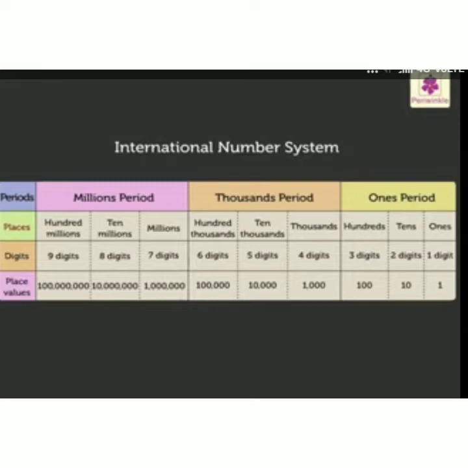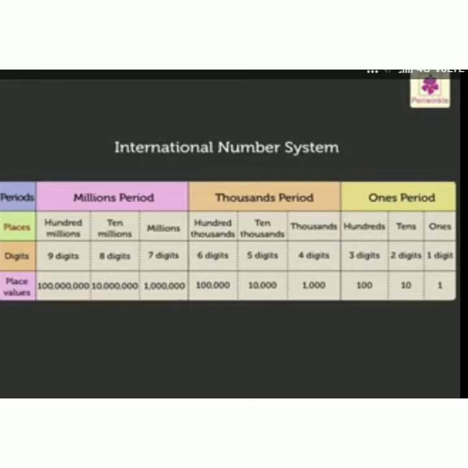After every 3 digits, I have to divide the periods with commas. The ones period is divided into 3 subgroups: ones, tens, hundreds. The thousands period is divided into 3 groups: thousands, 10,000s, 100,000s. The millions period is divided into 3 groups: millions, 10 millions, 100 millions.